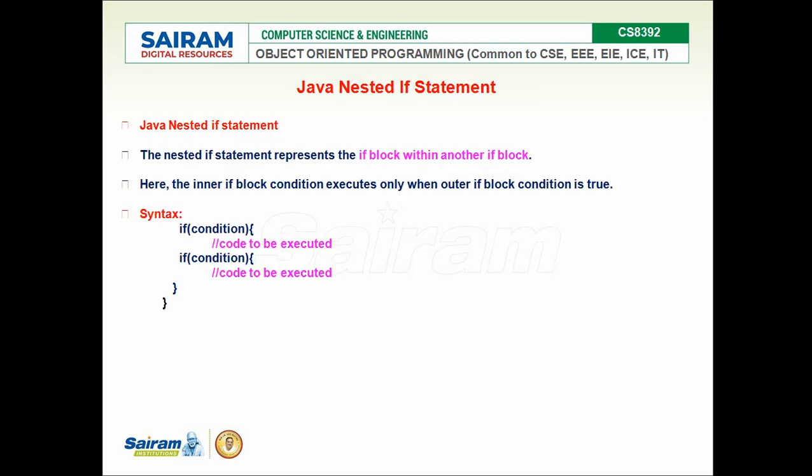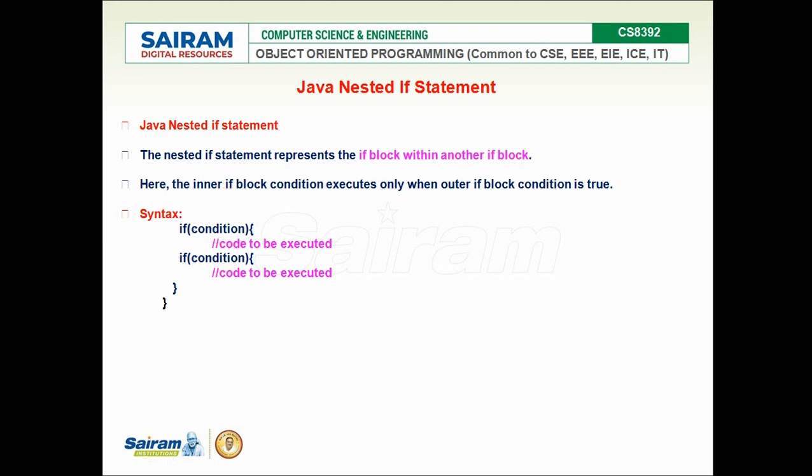And the fourth category in if statement is nested if statement. If a block is available inside another if, that's going to be called as nested if, or an if block within another if block. That is what is called nested if. So see the syntax. If the condition is true, I am having one more if block in the true part. If the condition is true, this inner if condition is going to be checked, which means inside the outer if, the inner if is going to be placed. That is what nested if is.